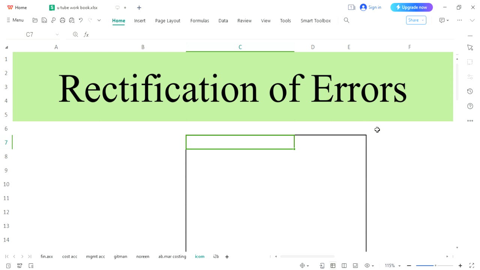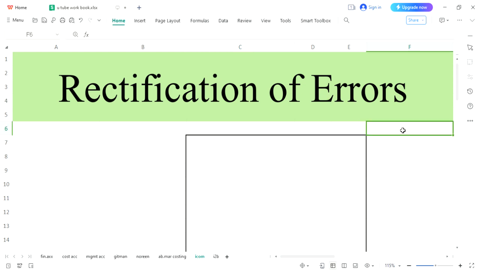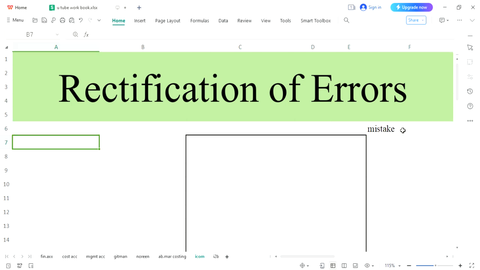First of all, we will understand the meanings of these two words, rectification and error. Error is a common word which means we have made some mistake. And as an accountant, we will try to correct those mistakes. So rectification means correction. We will see some errors. Error means mistakes, mistakes in accounting, and we will learn how to correct those mistakes. This is correction of errors. This is correction of mistakes.